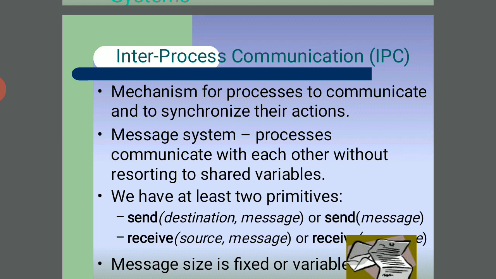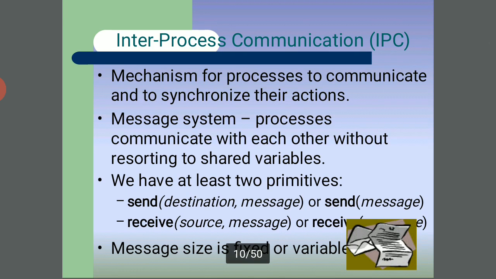In a message system, processes communicate with each other without resorting to shared variables, and we have at least two primitives: send and receive. Send takes the destination and the message, and receive takes the source and the message to receive.